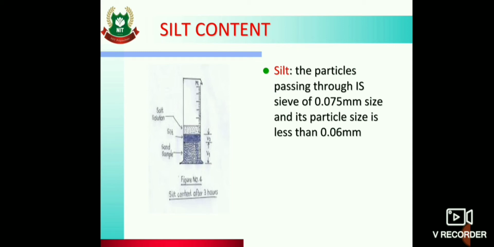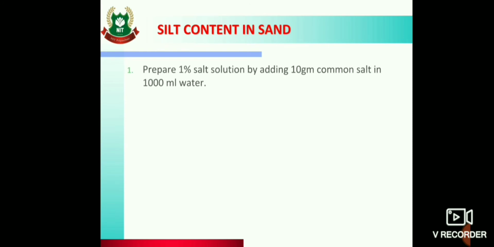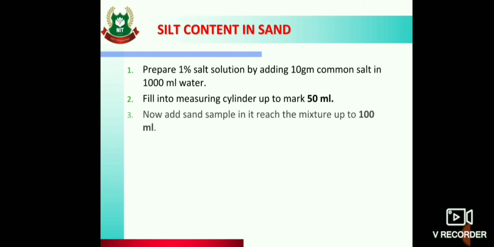So we'll see how the silt content is determined. First of all we have to take a measuring jar of 250 ml capacity. Then prepare 1% salt solution by adding 10 gram common salt in 1000 ml water. Then fill it into the measuring cylinder up to the 50 mark. Now add the sand sample in it till it reaches the 100 ml mark. Then add more salt solution to reach a volume of 150 ml.